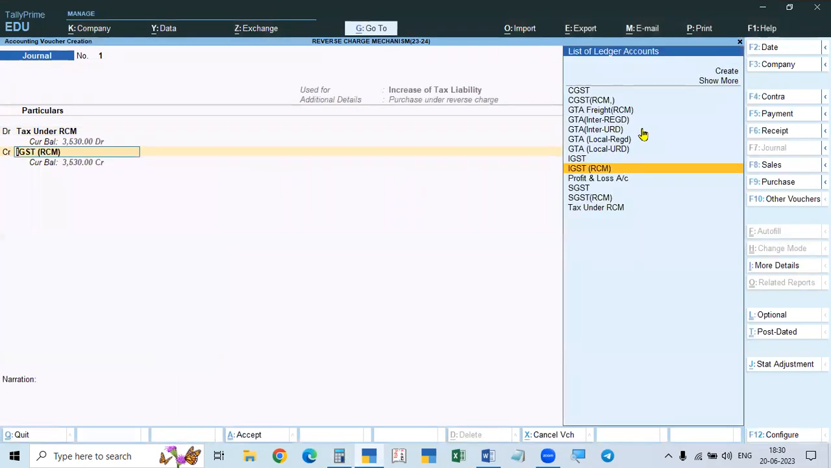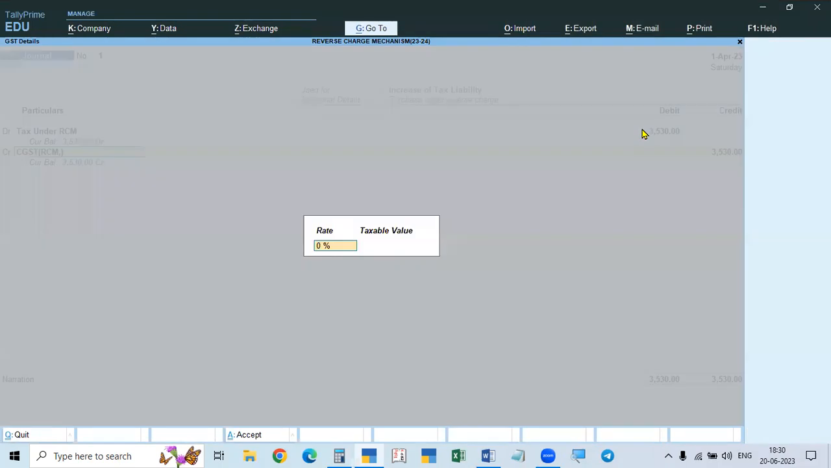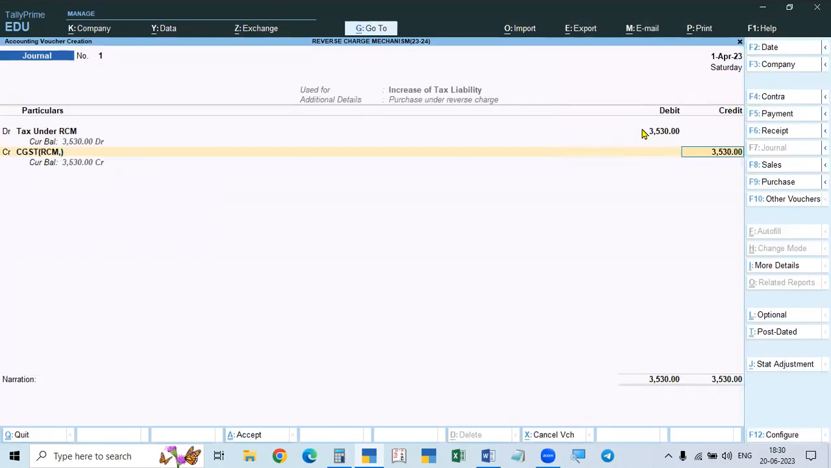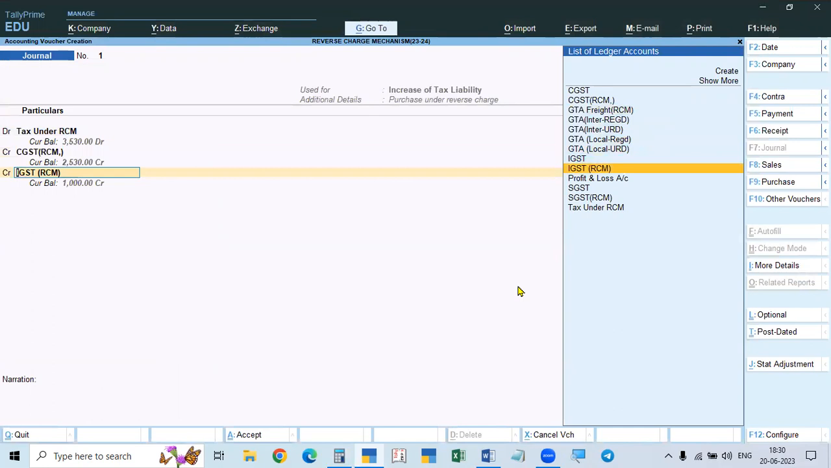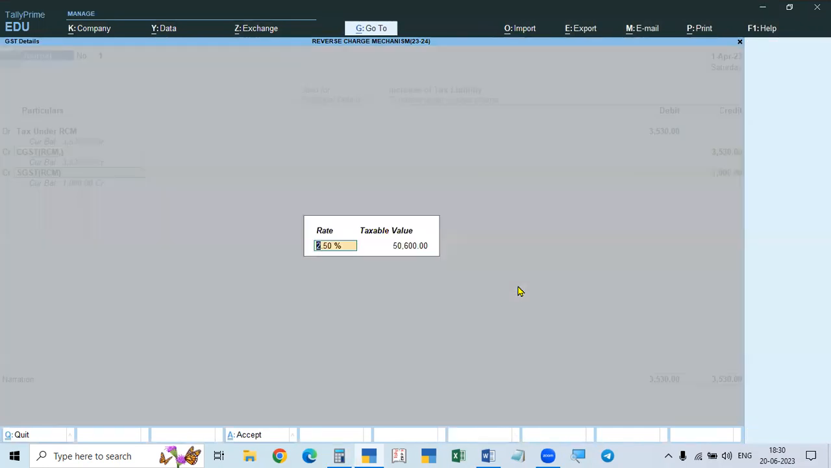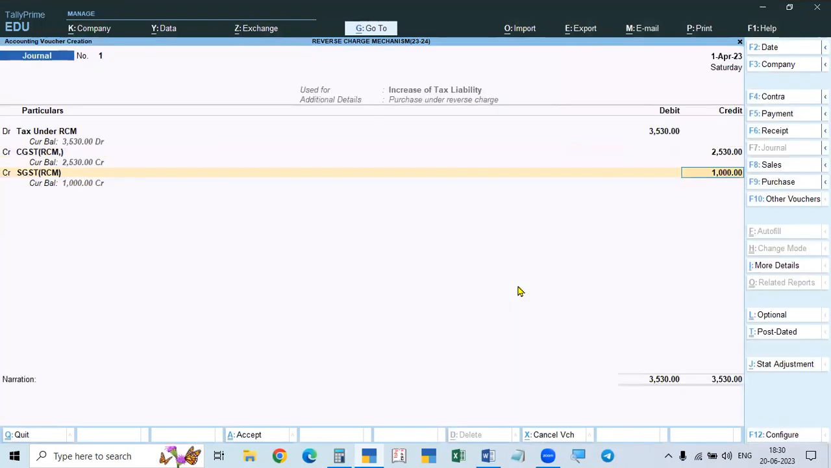What else do we create? We have to create the liability: IGST, CGST, SGST. First, if you take CGST, RCM, it is 2.5% of 50,600. Two bills total 50,600, so it is 2,530. Then again CGST, then SGST, RCM. Same, 2.5% into 50,600, 2,530.